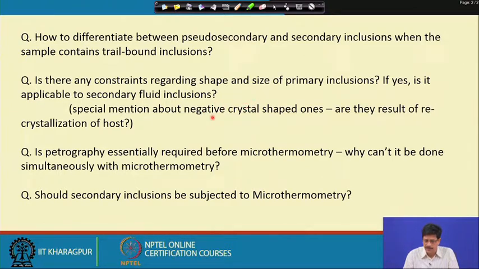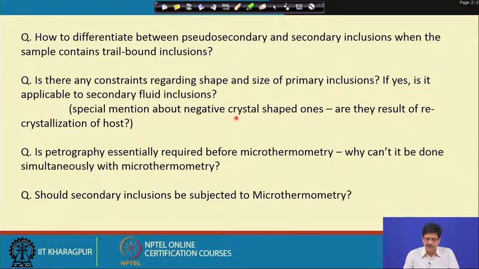There are propositions that the inclusions re-equilibrate, for example in an isothermal loading kind of situation, or even when the inclusions are subjected to hydrostatic pressure conditions, the irregularly shaped inclusions tend to become more like negative crystal shaped or more regular.